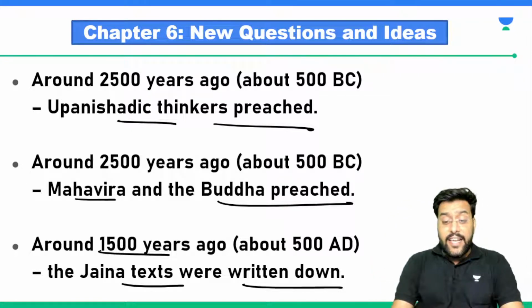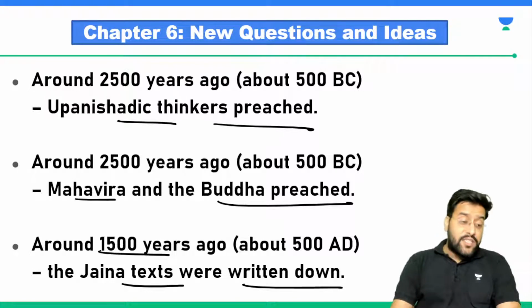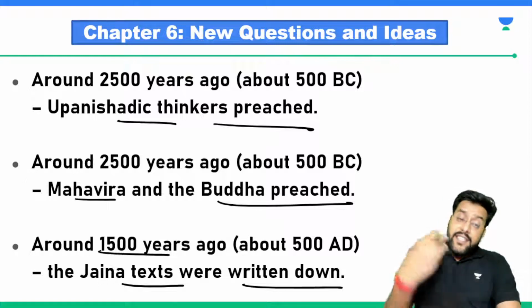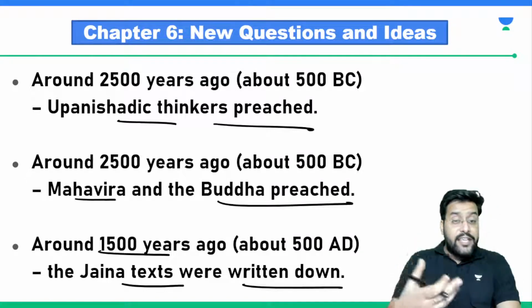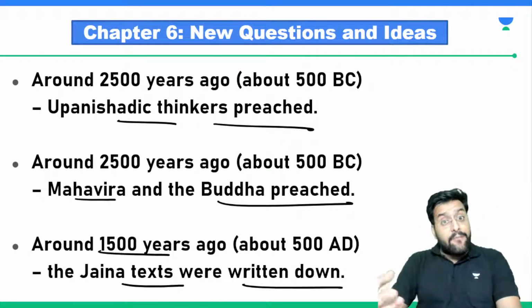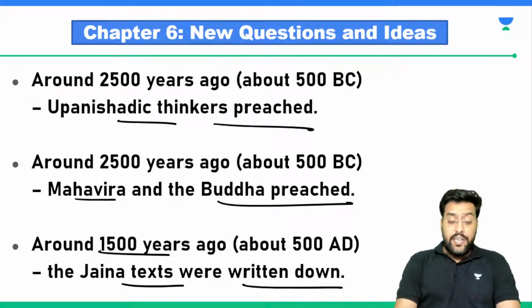They had certain ideas, and we tried to understand those ideas, and it was known as philosophy. This led to the formation of what? This led to the formation of schools of philosophy. This led to the formation of various ideas which ultimately became a way of life, which ultimately became religion. So we talk about Jainism, Buddhism, etc.